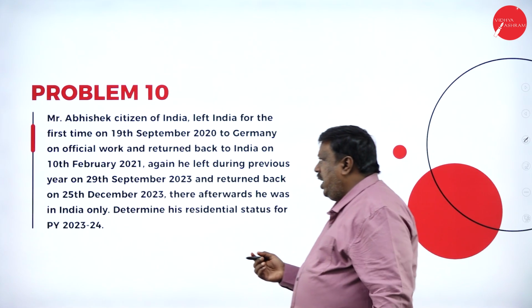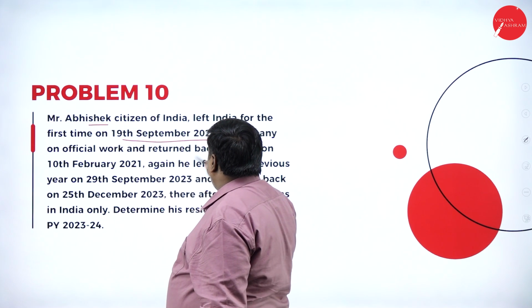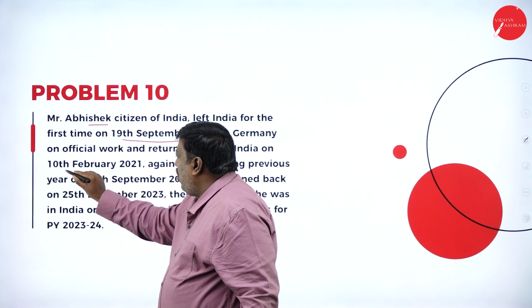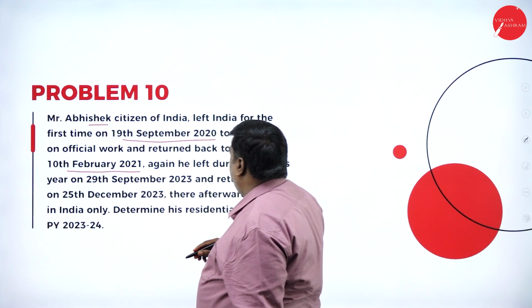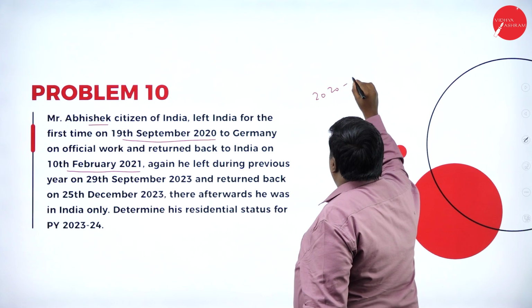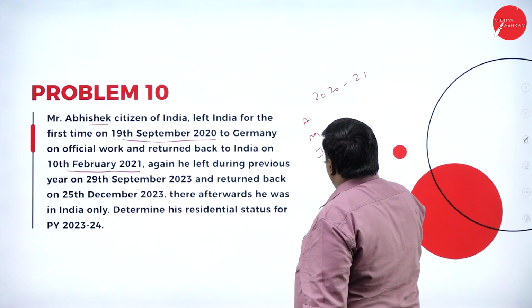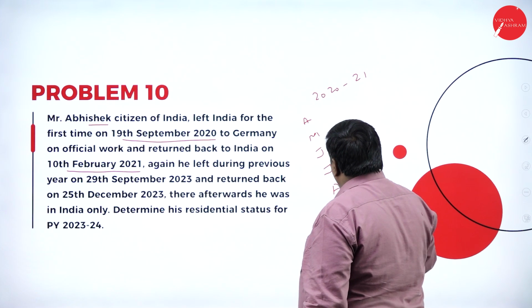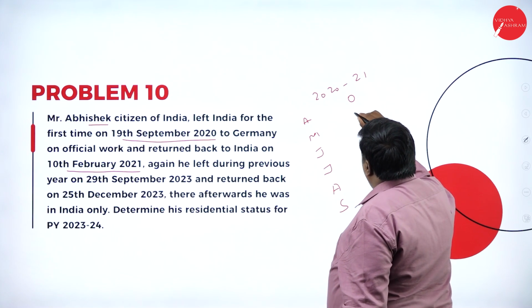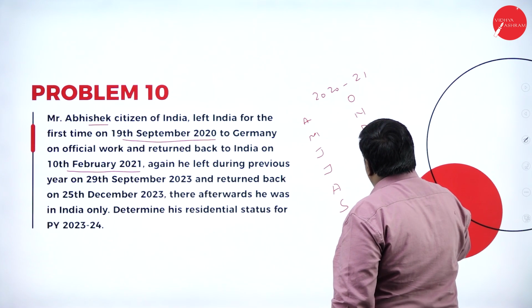I'm Mr. Abhishek. I left India for the first time on 19th September 2020 and returned on 10th February 2021. In 2020-21, the months are April, May, June, July, August, September, October, November, December, January, February, March.